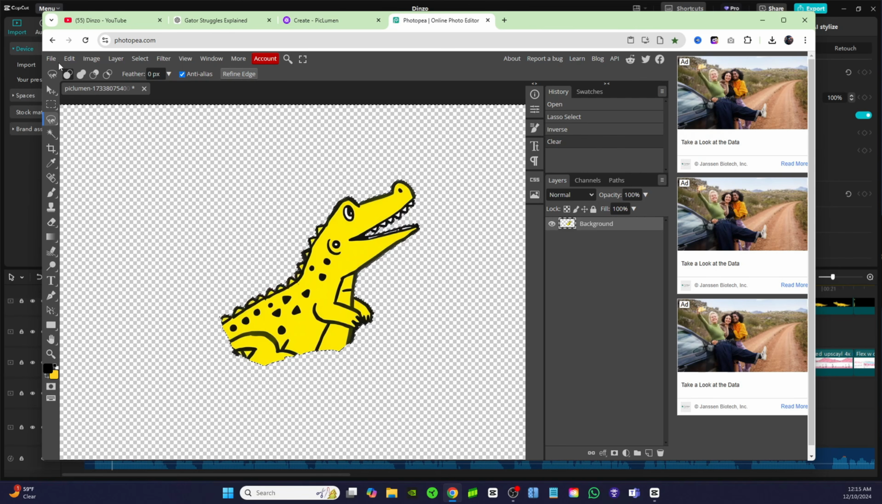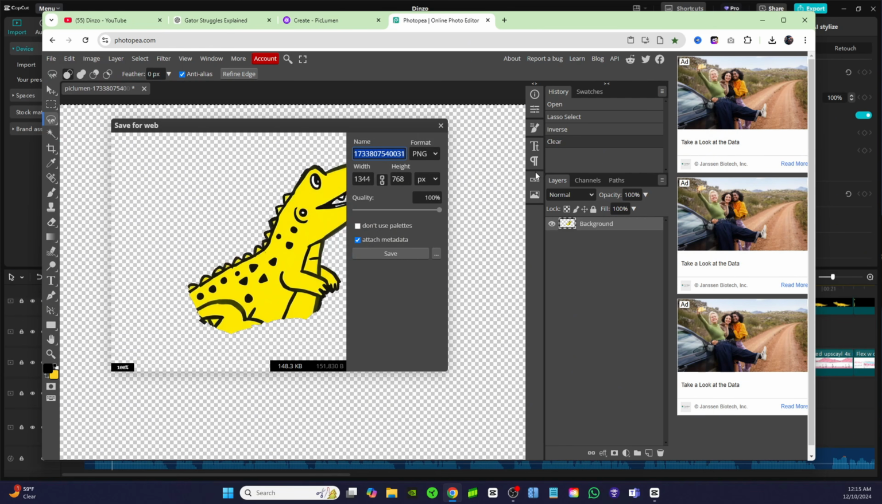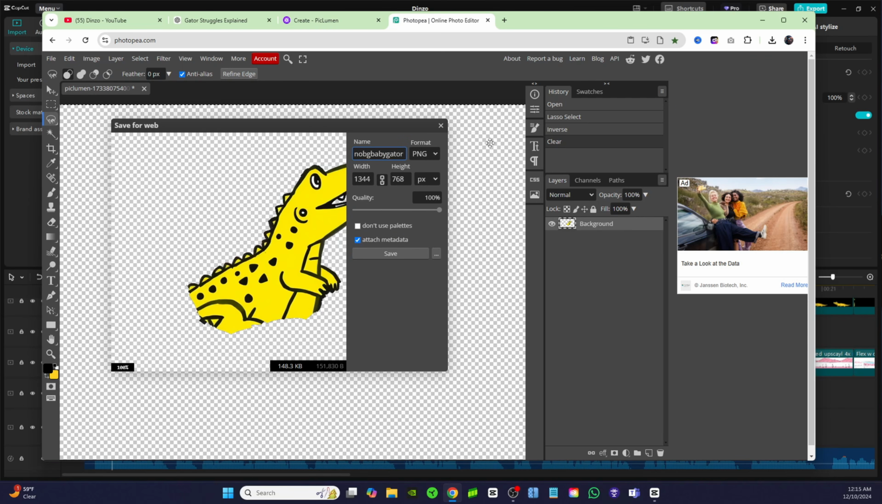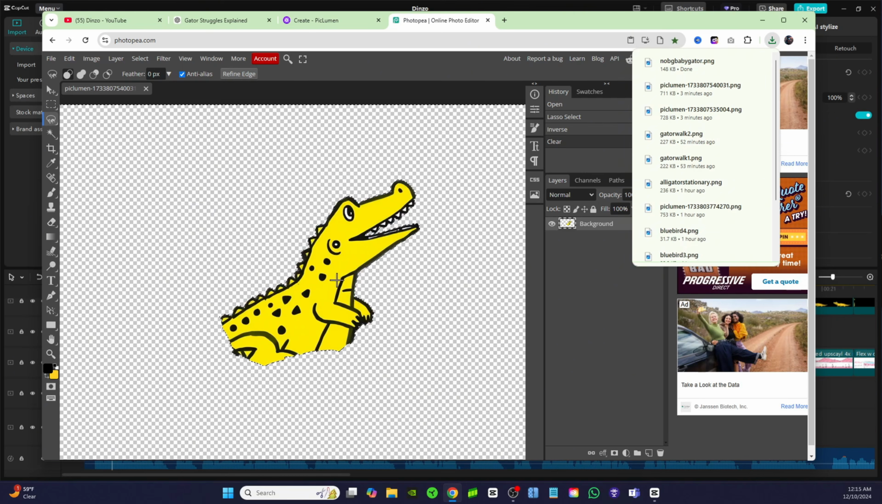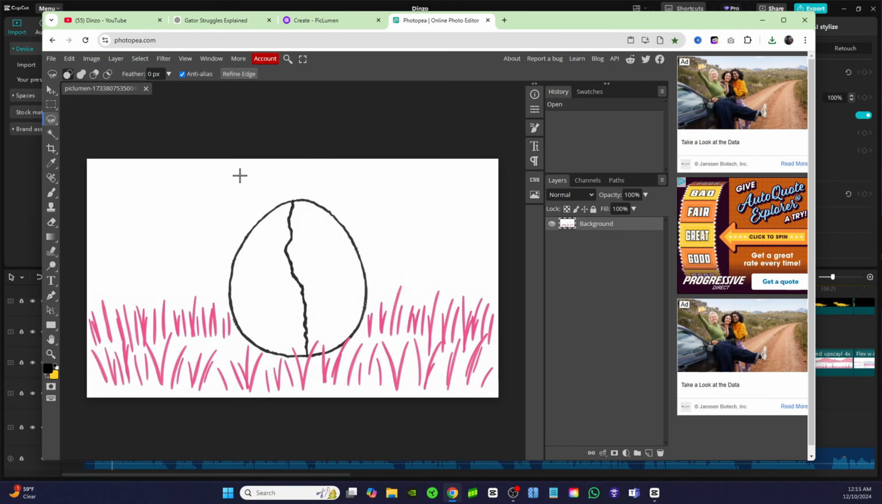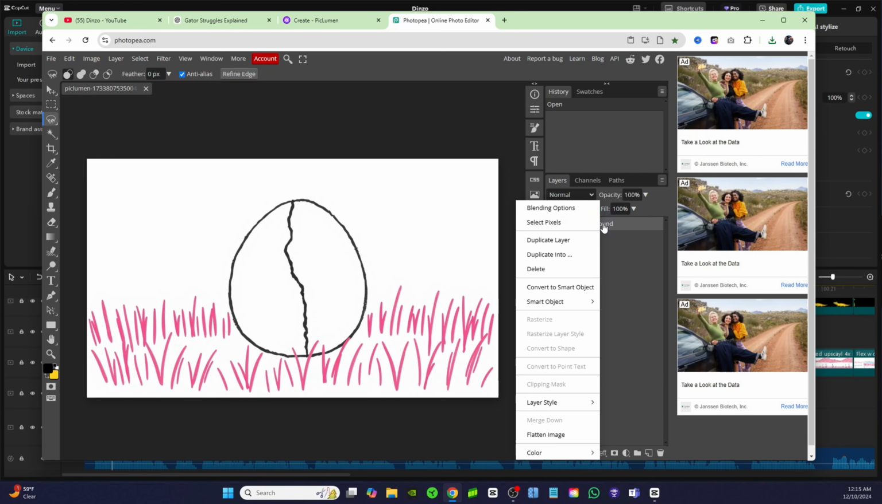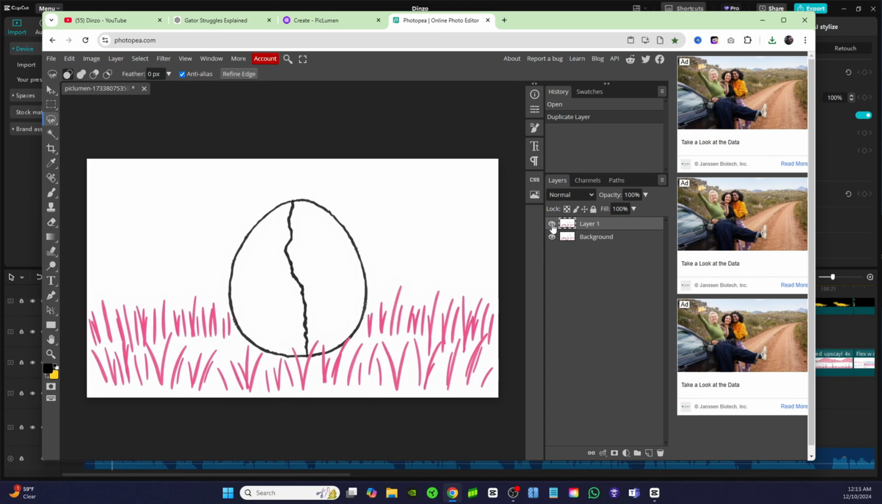And we should be able to just hit backspace and delete everything else just like that. And we want to save that. So let's go ahead and click export as PNG. And I'm just going to say no background baby gator, and I'll save that. So that's the only element we need from that image. I'm going to close that out, and I'm going to open up the other image. And now for the egg, I want to do two things. First, I'm going to go ahead and click on duplicate layer,